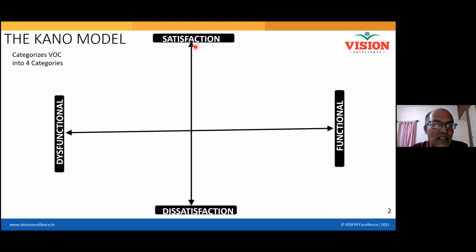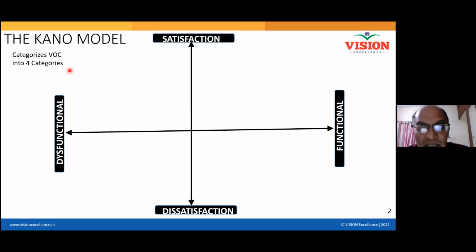The other dimension he put is functional, from dysfunctional to fully functional. Here there is no function at all, but as it comes up to here, it is fully functional. Keeping these two dimensions as a framework, Kano classified customers' point of view into four categories.